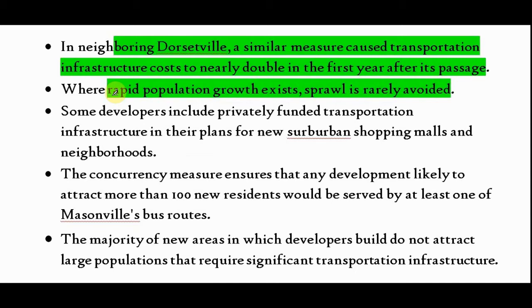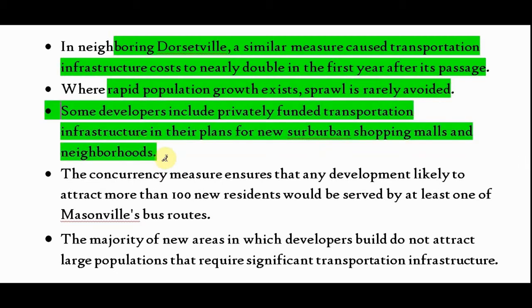We have to say that roads and infrastructure cannot affect. Now option C. Some developers include privately funded transportation infrastructure in their plans for new suburban shopping malls and neighborhoods. So finally it is acceptance of the proposal. And acceptance of the proposal cannot undermine the conclusion.